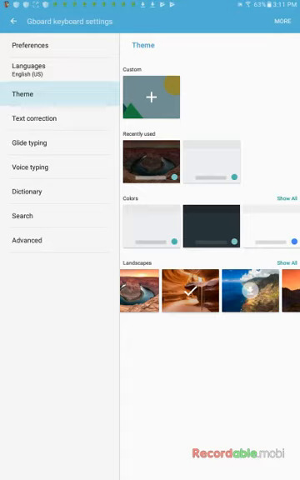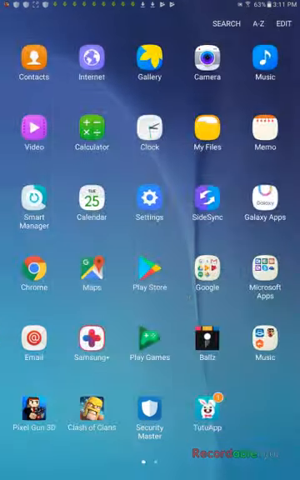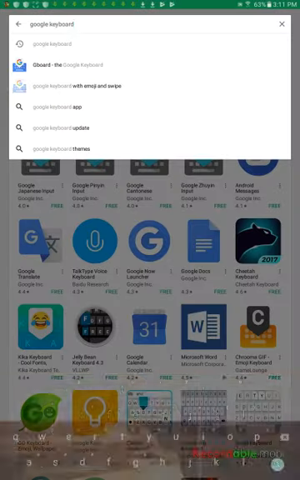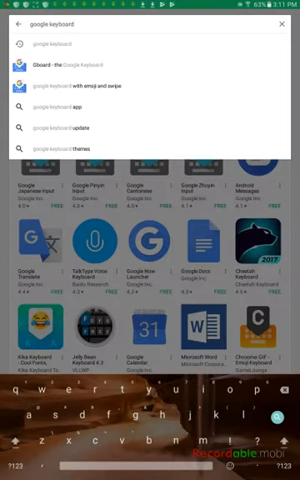So now, if we're going to test it out, let's go back into the Play Store. And there it is. That's how it works.